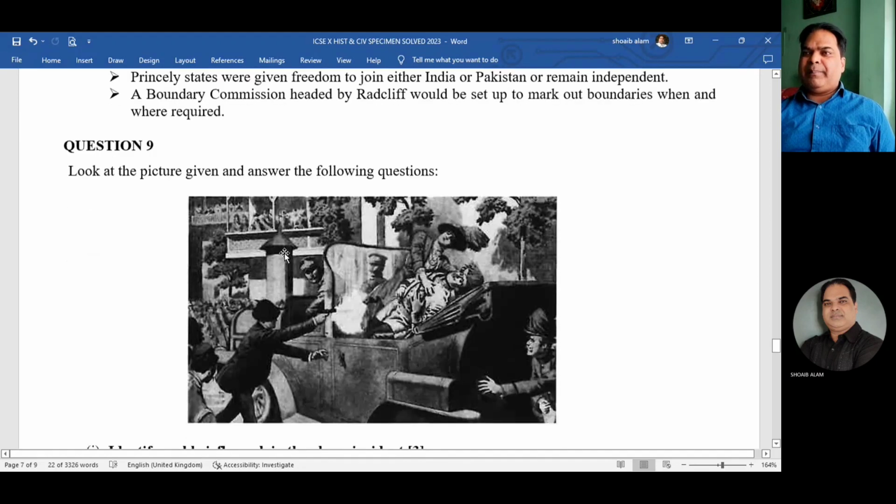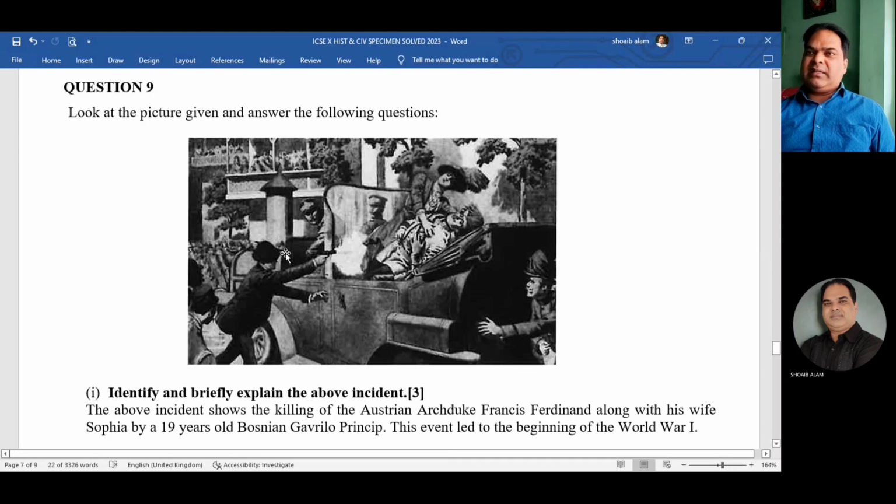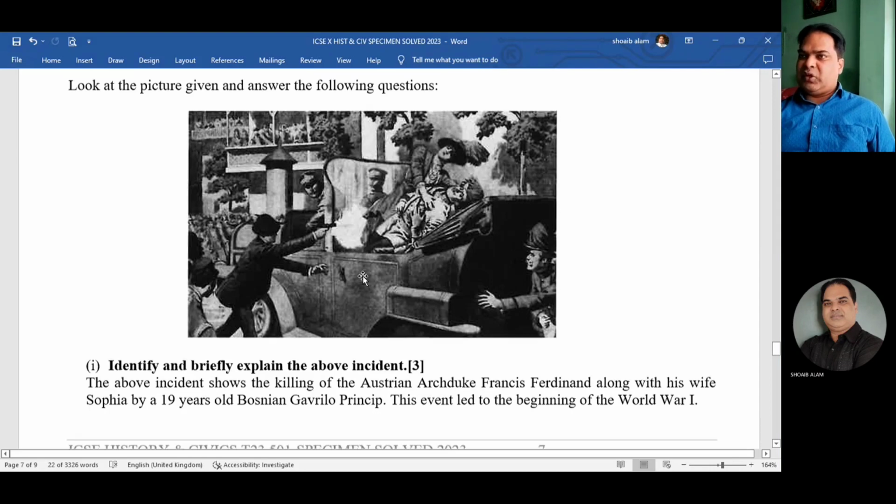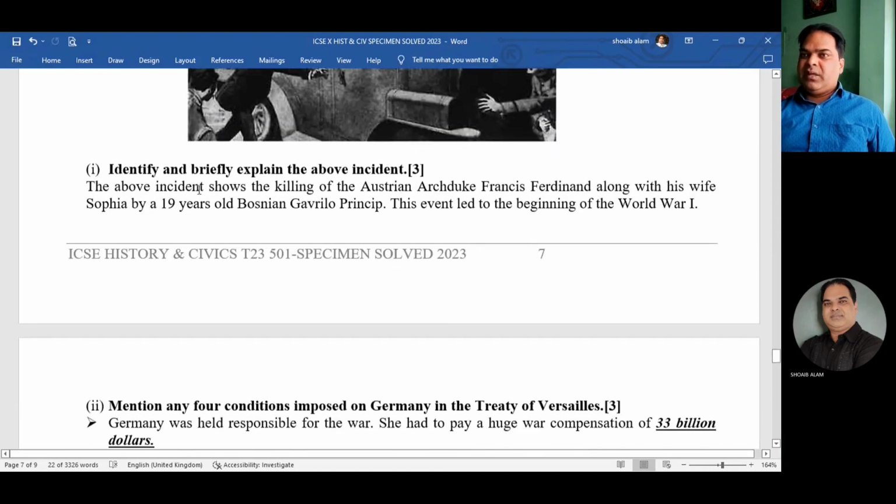Look at the picture. Look at the picture. So you can see this is a Sarajevo murder, isn't it? So identify and briefly explain the above incident. So definitely it is all about Sarajevo. Okay, Gavrilo Princip is there, Archduke Francis Ferdinand and his wife Sofia is there. So this is the picture. Okay, so on the basis of this picture, you have to identify it is a Sarajevo incident.